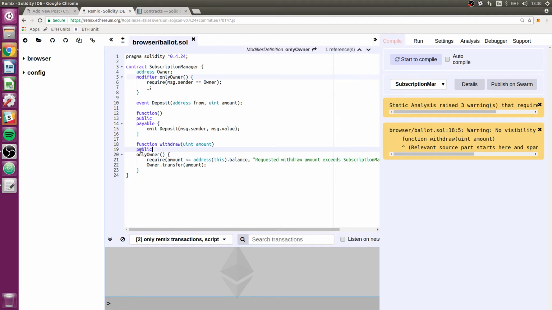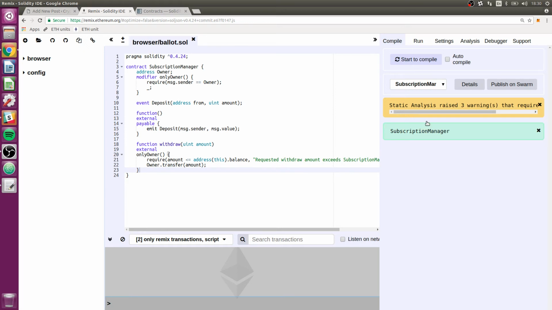contract. And actually, this should really be external, not public. And I suppose this should be external as well. The difference there being that if it's external, the contract itself can't call into it. And really, there's no reason we'd want the withdraw or the deposit functionality to be callable within the contract. Okay, so let's compile it again now that we changed that.